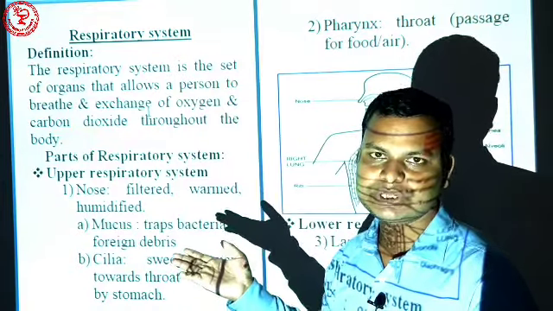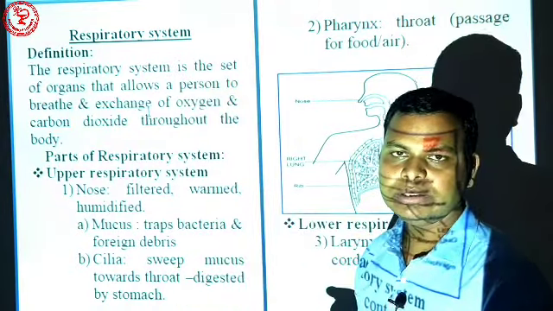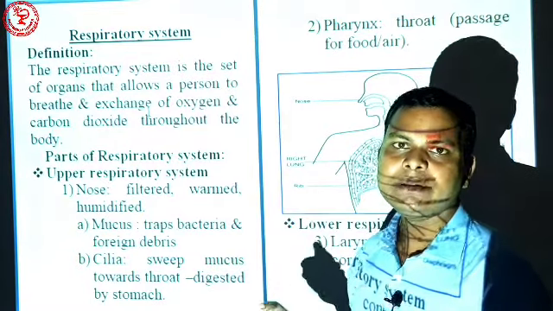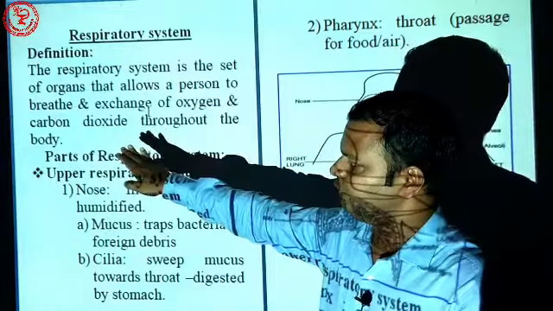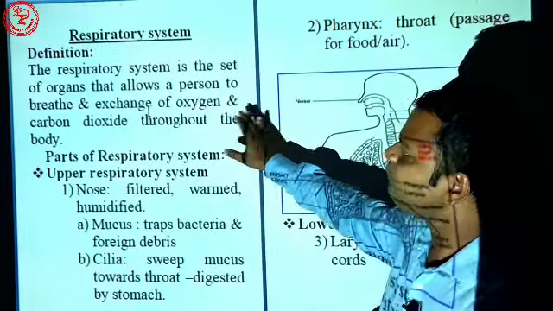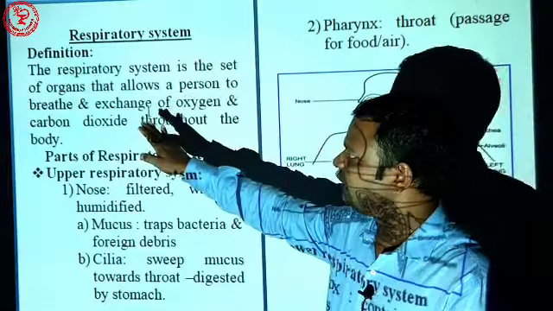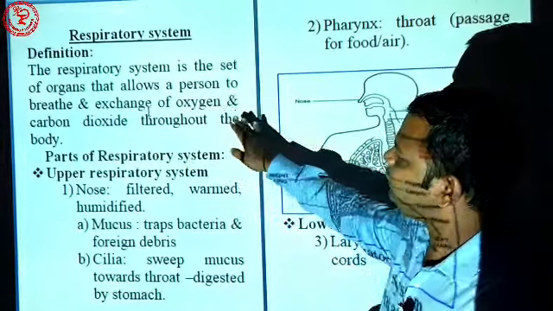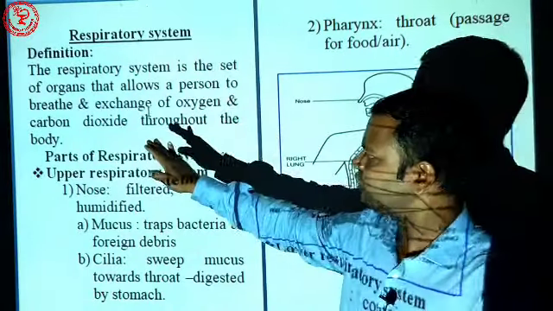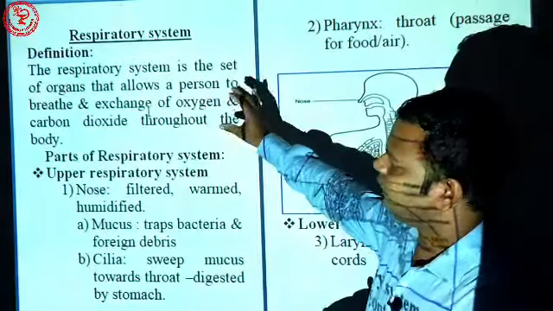One exchange process is between the environment and lungs, another is between blood vessels and tissue. So here we can say throughout the body. The total definition is: the respiratory system is the set of organs that allow a person to breathe and exchange oxygen and carbon dioxide throughout the body. This is all about the definition.